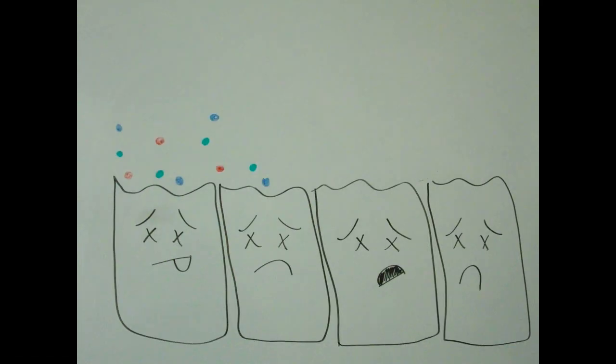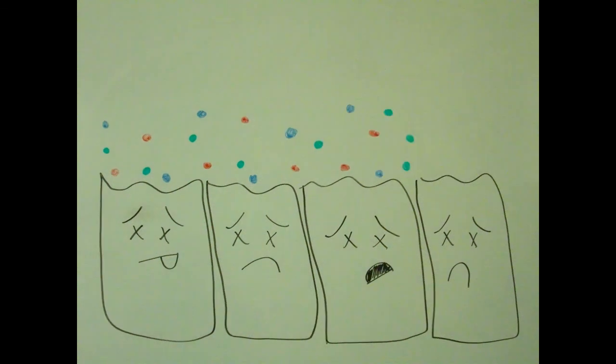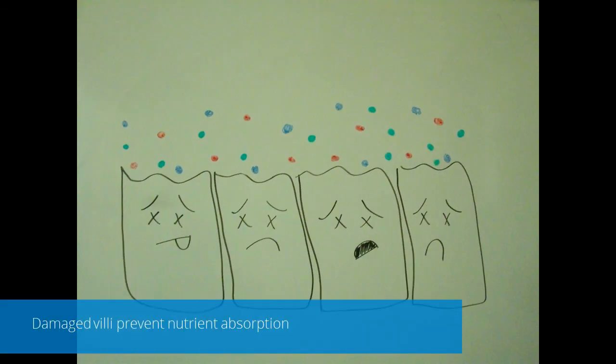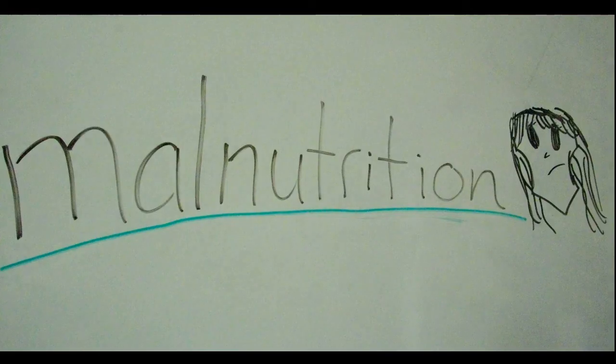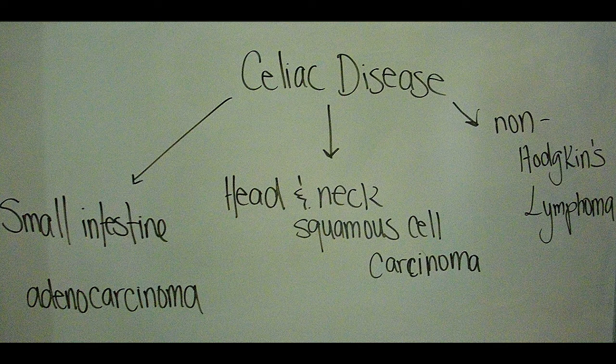This results in the impaired absorption of nutrients such as proteins, carbohydrates, and fats, which results in malnutrition. Celiac disease also directly relates to the development of cancers such as head and neck squamous cell carcinoma, small intestine adenocarcinoma, and non-Hodgkin's lymphoma.